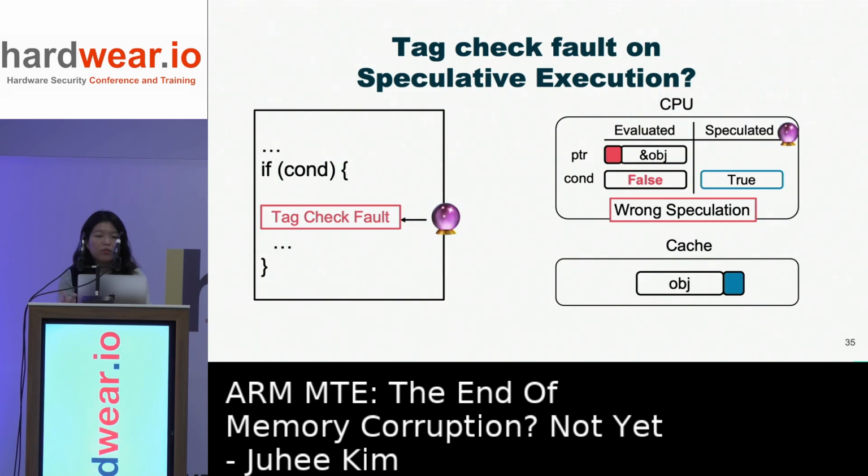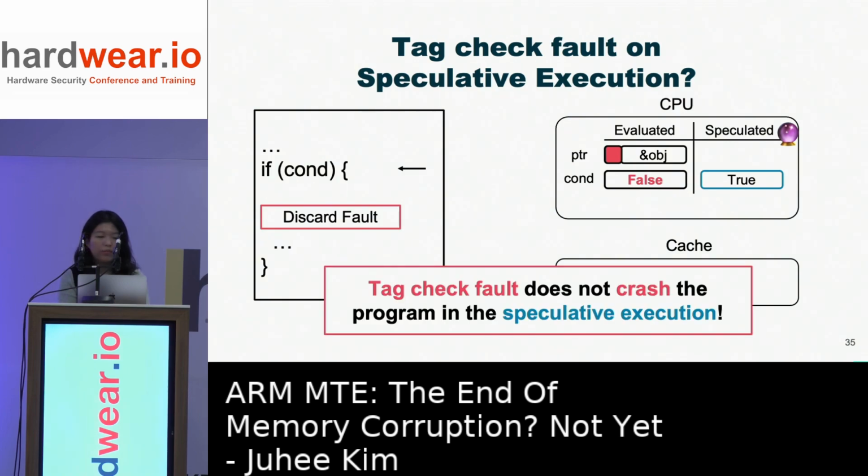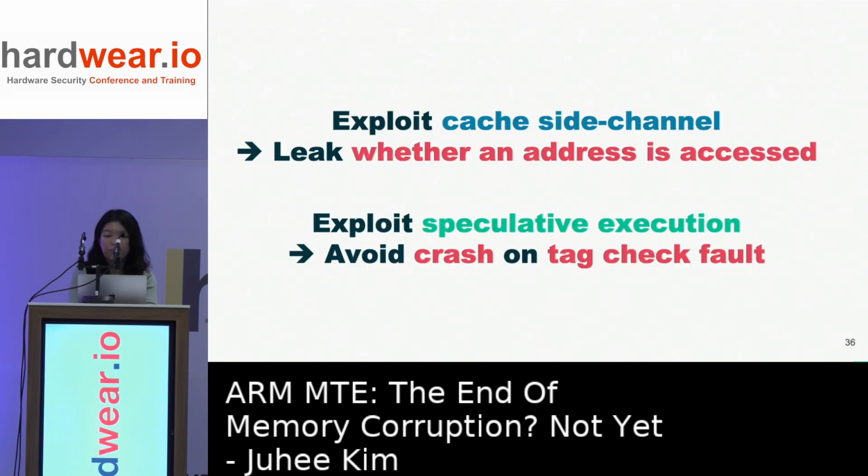So when the condition value was false, the CPU reversed the execution and discarded the tag check fault. This means that the tag check fault does not crash the program in speculative execution. Now, leveraging speculative execution, we can trigger tag checks, either for tag match or mismatch, but never crash the program.